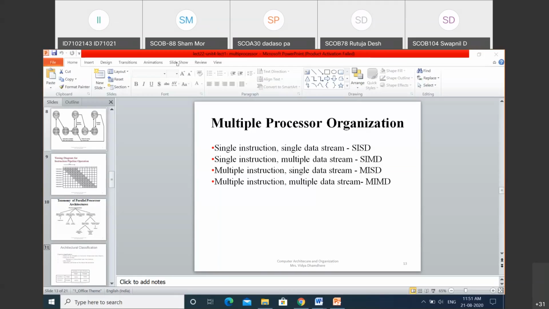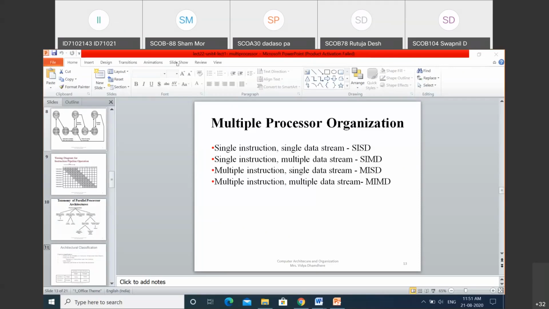Single instruction single data stream architecture. In this architecture, a single processor is there. For that single processor, a single instruction stream will be provided. On that instruction stream, the processing unit is going to perform the task, and after performing the task, data is stored in a single data stream only in the memory. An example is the uniprocessor.